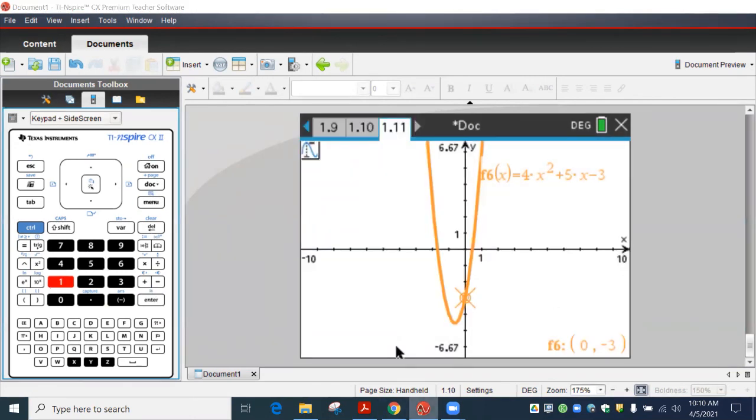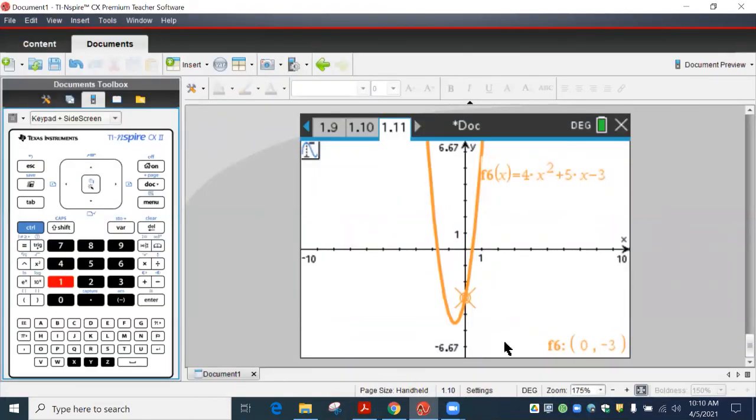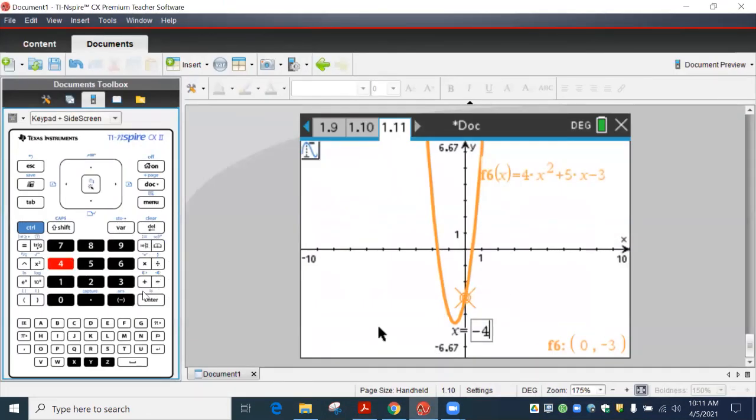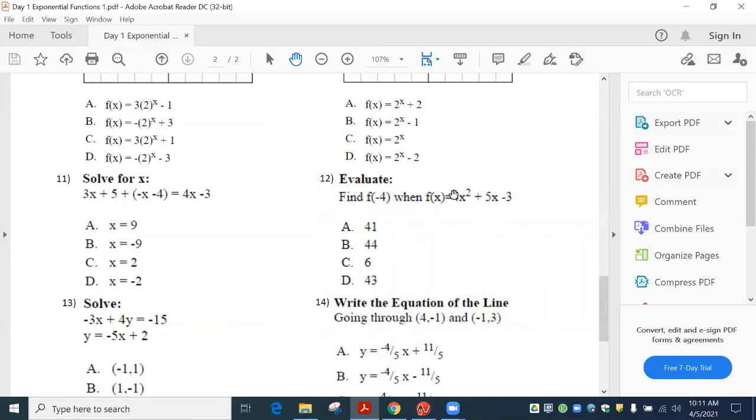There's no words that tell me what to do. And remember, just hitting menu 5-1 does not give you an answer, okay? So we have to look for something here. We see this random number. Even if you don't know what this number means, we type that number in. So we type in -4 because you saw a random number and it says -4. And 41. Look at your answers. Should be A, 41 right there. Okay. Oh, yes. Go ahead and take that pass and go back. Yeah, just take that same pass.